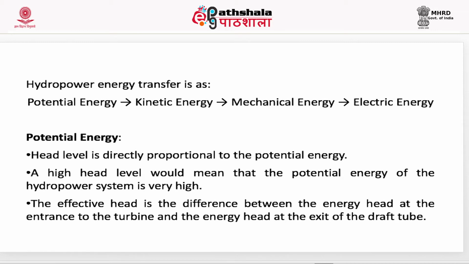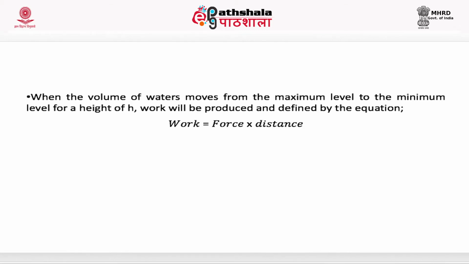Potential energy. Head level is directly proportional to the potential energy. A high dam level means that potential energy of the hydropower system is very high. Effective head is the difference between energy head at the entrance to the turbine and the energy head at the exit of draft tube. When the volume of water moves from maximum level to the minimum level for a height of h, work will be produced, and it is defined by the equation work is equal to force into distance.